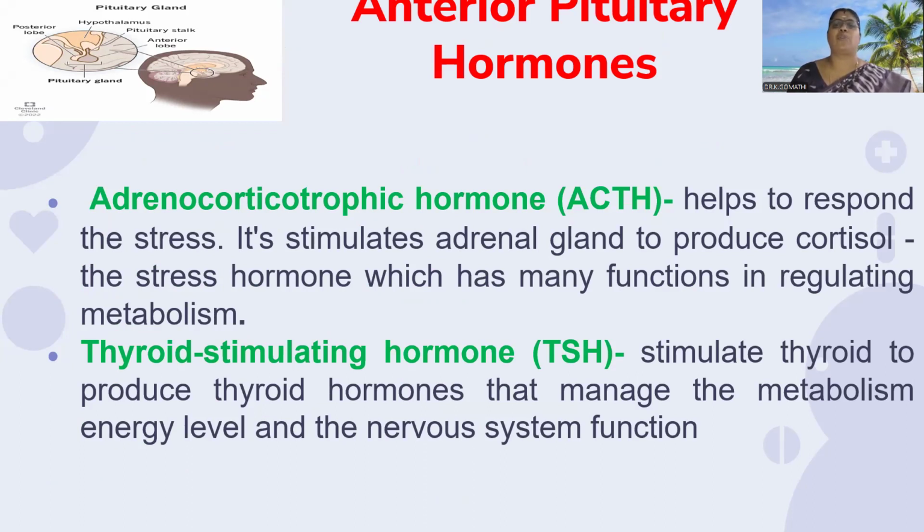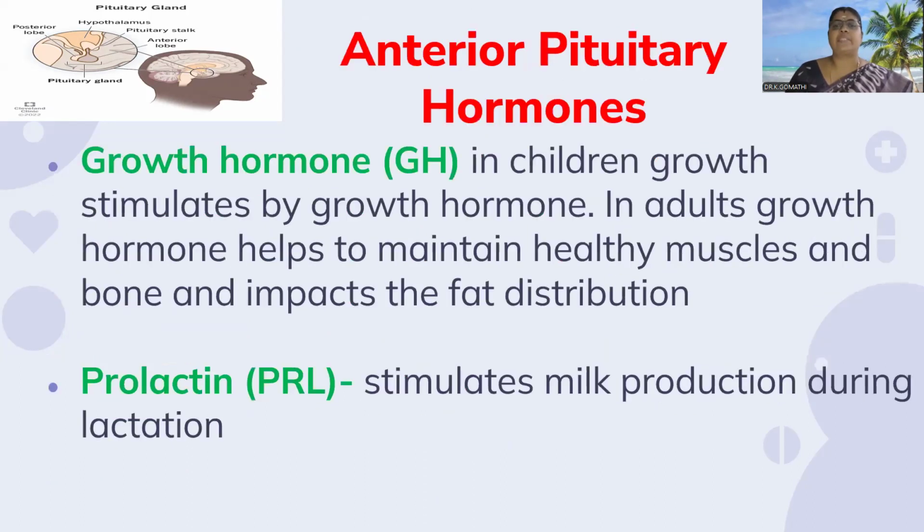Thyroid stimulating hormone. It stimulates the thyroid gland to produce thyroid hormones that manage the metabolism, energy level, and the nervous system function. Growth hormone. In children, growth is stimulated by growth hormone. In adults, growth hormone helps to maintain healthy muscles and bone and impacts the fat distribution throughout our body. Prolactin. This hormone stimulates milk production during lactation.